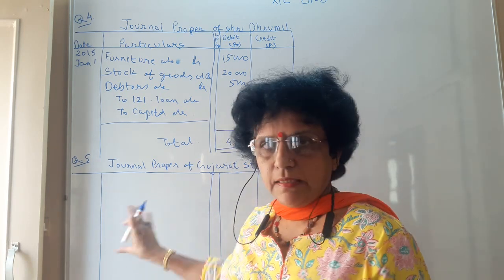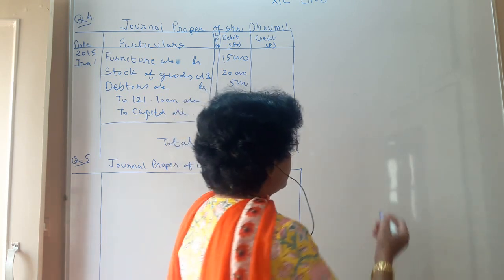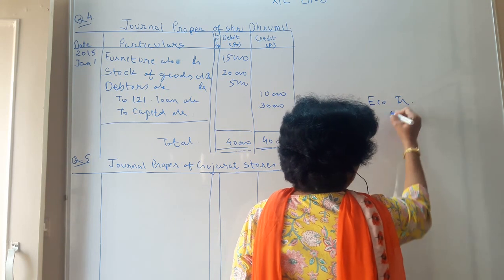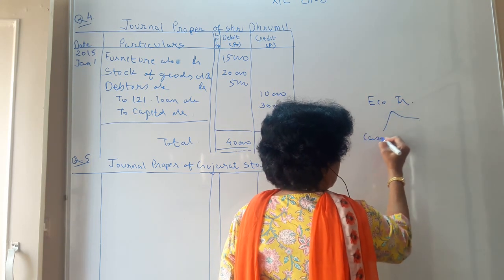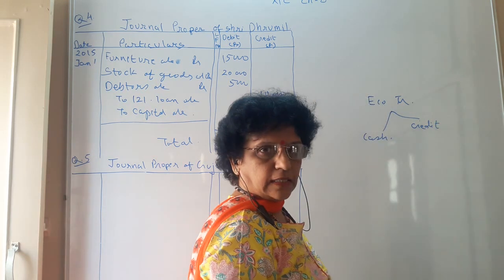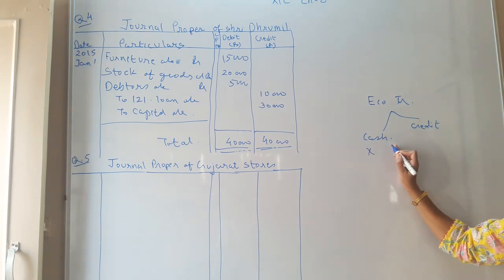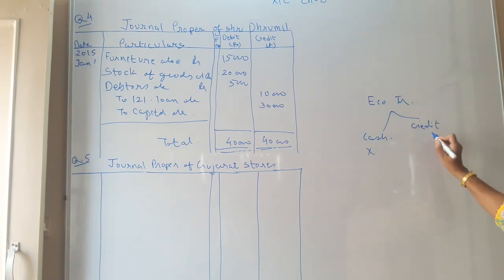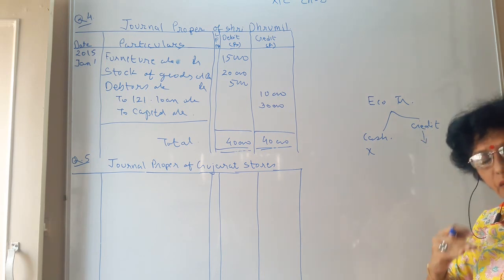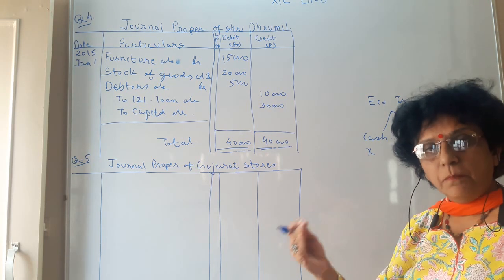Now before we start this, let us have an idea about what bills transactions are. See, economic transactions are of two types: one is cash, one is credit. With the cash transaction, there is no issue. As soon as we sell the goods, we get the money, so we are not in trouble. But when the transaction is credit, you need assurance that you will get the money. For that assurance, you are going to write a bill.